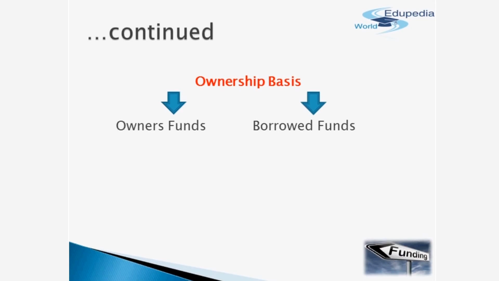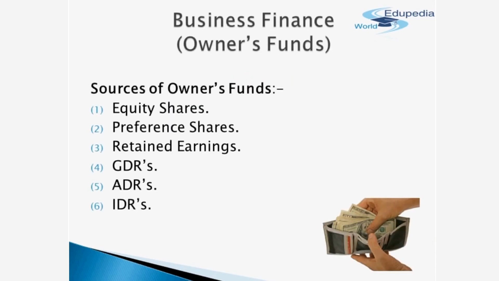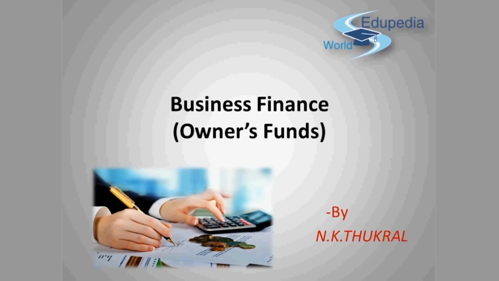On ownership basis, further, the classification was done into owners funds and borrowed funds. In brief, the owners funds were discussed with the various sources of owners funds. To recapitulate, it was discussed that the various sources of owners funds are equity shares, preference shares, retained earnings, and global depository receipts, ADRs and IDRs, etc. Now today I am taking up owners funds in detail one by one.